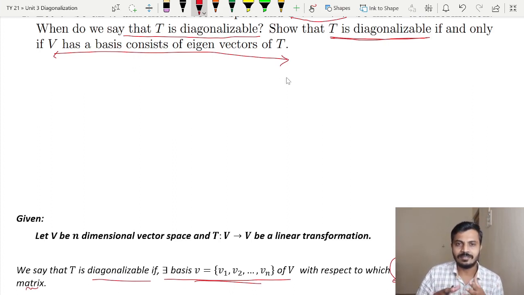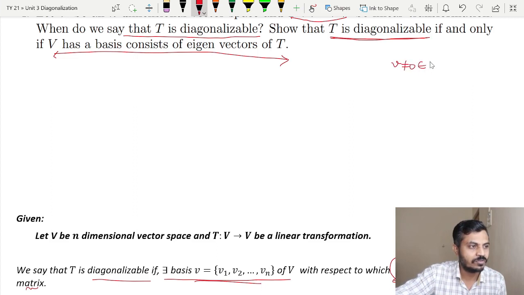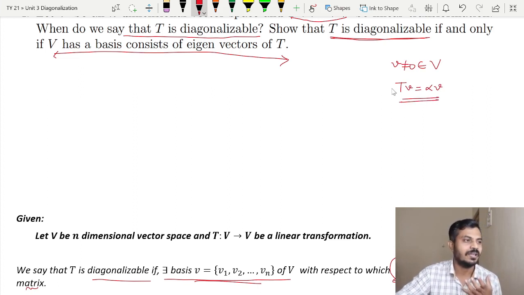Now we have already learned what exactly an eigenvalue and eigenvector is. A real number alpha will be an eigenvalue of a linear operator T if there exists some non-zero vector v belonging to V such that T of v is equal to alpha v. I hope you remember it. Now let us move towards the proof of the theorem.